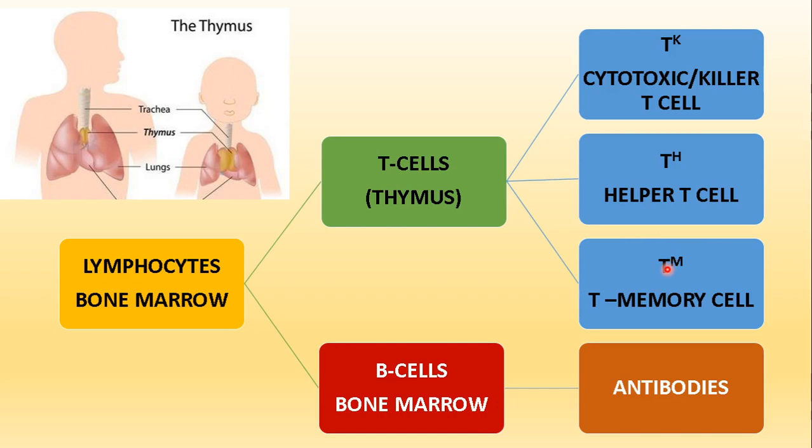Now the second time, if that same pathogen enters the body, the memory cell, because it can recognize it immediately, will stimulate the B cells, also the antibodies related to it, and instantly killer cells will start killing it before showing any symptoms. That is the faster secondary response I'm talking about. So in the primary response itself, we get the formation of memory cells usually. So this is about T lymphocytes and B lymphocytes, the mode in which they work.